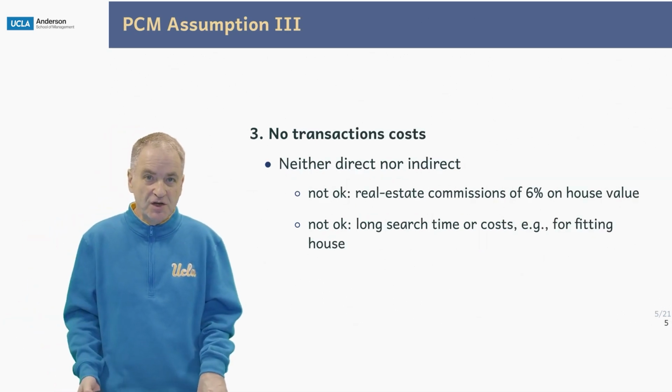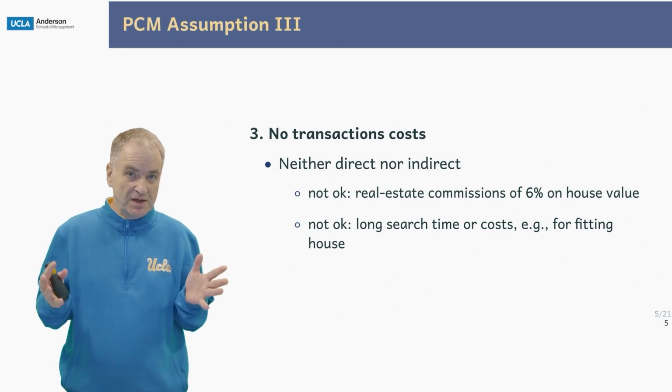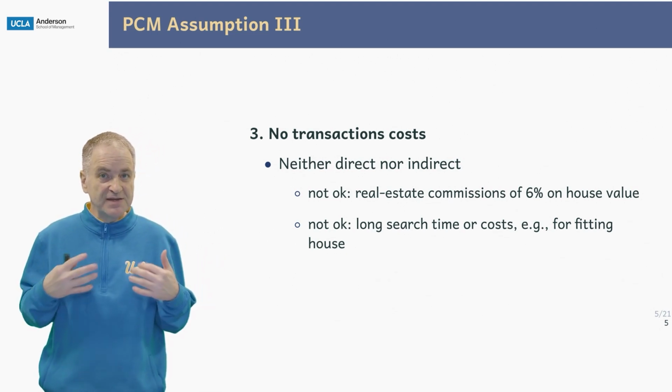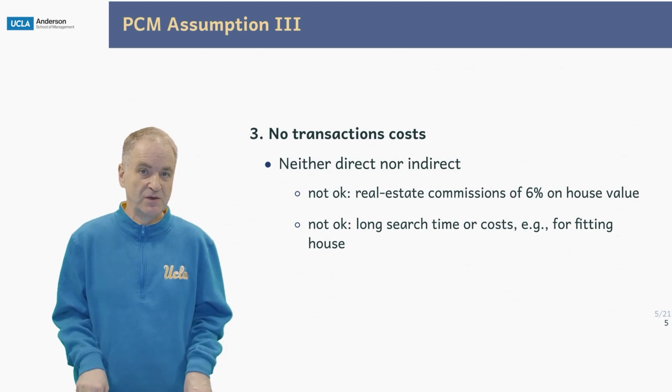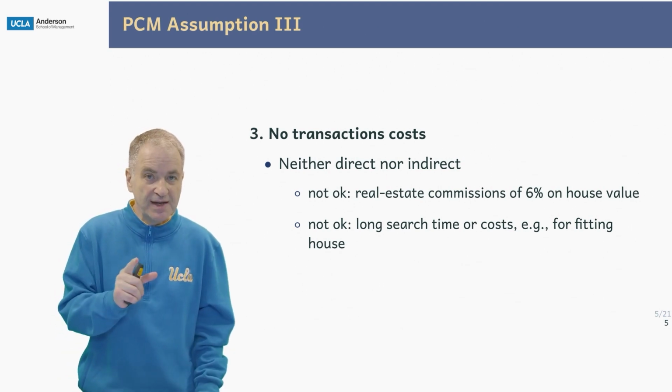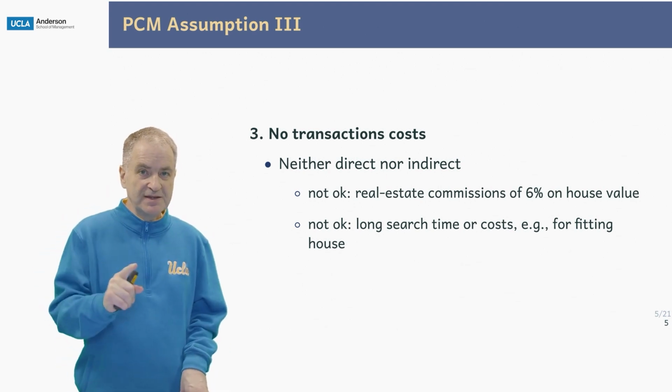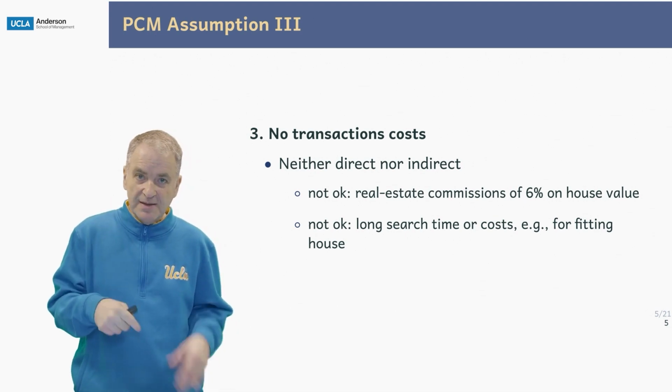No transaction costs, neither direct nor indirect. So a direct one is something like a real estate commission that you have to pay to a broker when you're selling your house. But there's more than that. It must be almost instant that when you want to sell something, you can sell it.